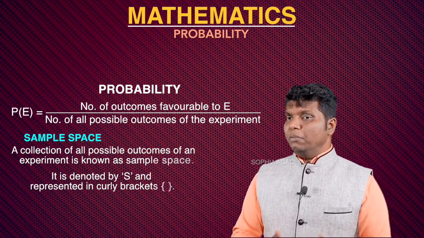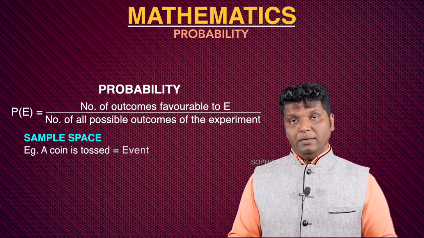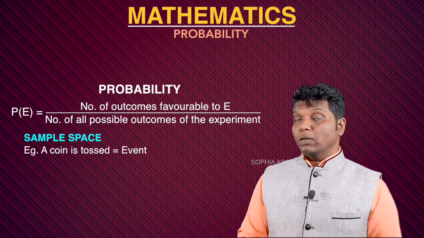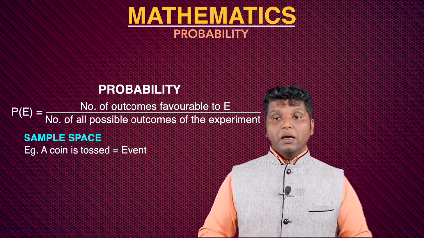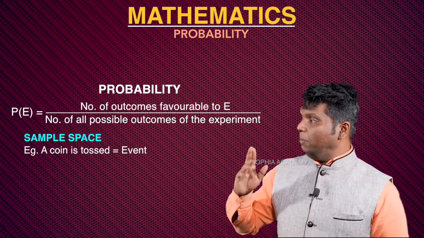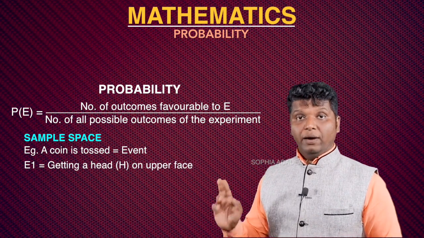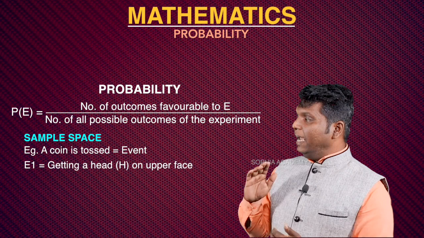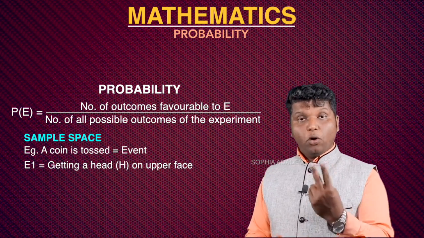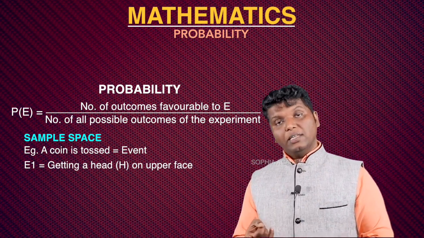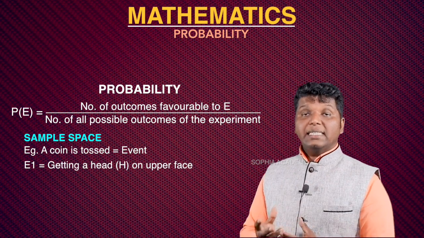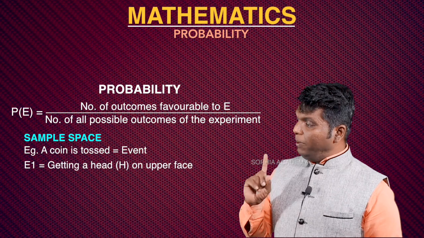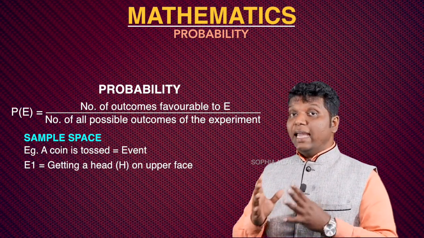Okay. So for example, just imagine that you are tossing a coin. A coin is there and you are just trying to toss a coin. What are the favorable outcomes? What outcomes can you see? You can say there are two events here. Event number 1, E1. If you're taking E1, just imagine that E1 is getting a head on the upper face. You know that coin has two faces. One is heads, another one is what we call tails. So getting a head on the upper face is what we call event 1, E1. So what will be E2? E2 means getting a tail on the upper face.